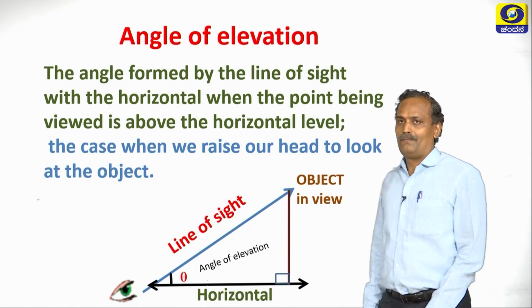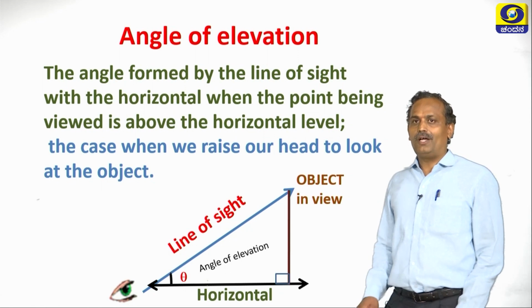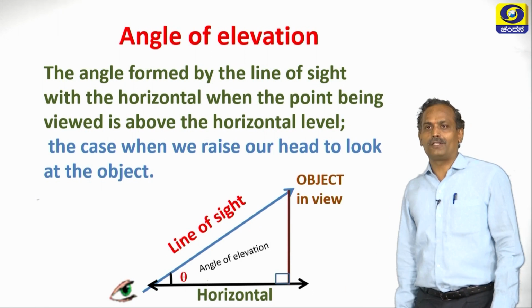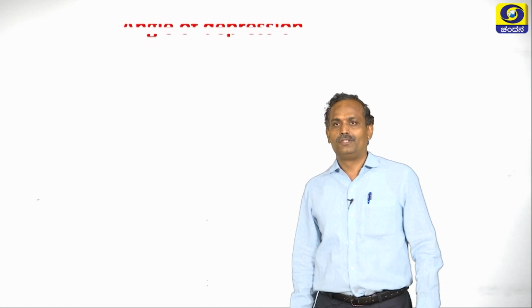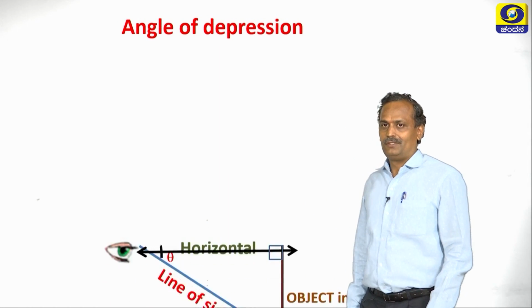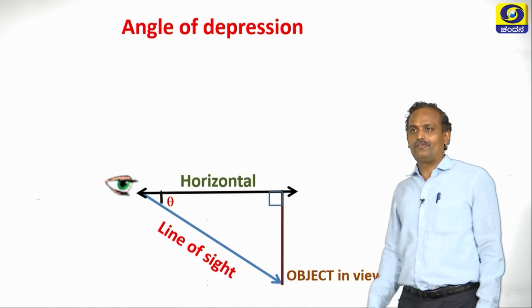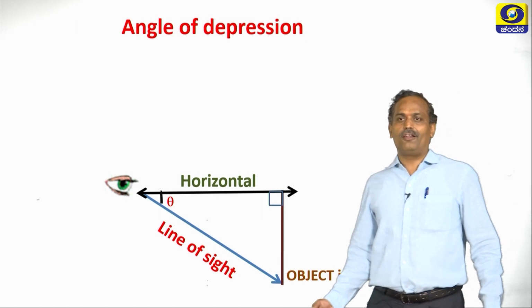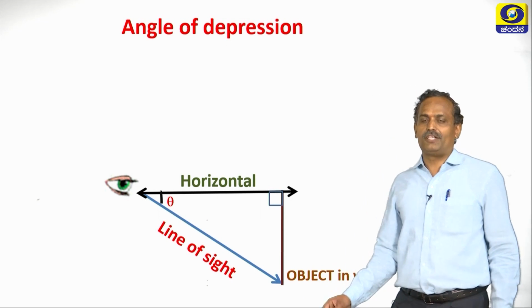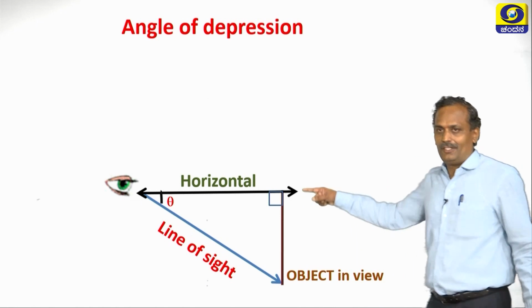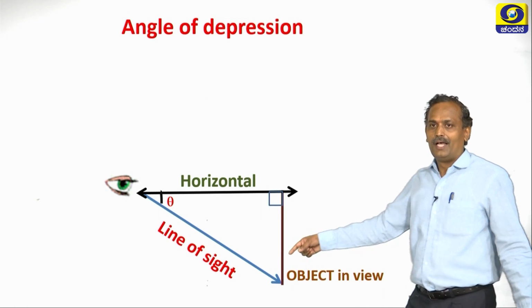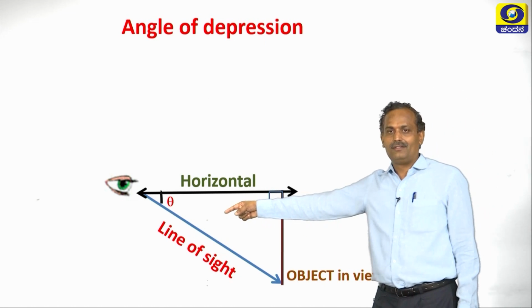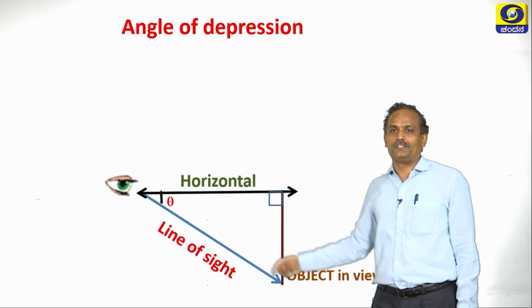Now let us continue. If it is the angle of elevation, what is the one more angle? What do you call that? Yes, you are right. It is the angle of depression. Let us see how it forms. Let us draw the diagram once again. Angle of elevation and angle of depression are measured with respect to horizontal. Here there is the horizontal and a line of sight, and there is the object in view, and this is theta, the angle of depression.